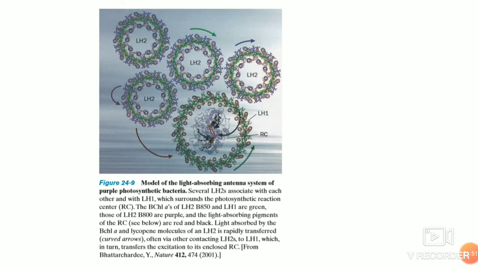So this hole is sufficient to hold the reaction center, which you can see in the center of light harvesting complex 1. Light harvesting complex 1 contains bacterial chlorophyll A molecules which absorb radiation at a longer wavelength than those of light harvesting complex 2. From light harvesting complex 2, the energy can be transferred to light harvesting complex 1, then to the reaction center.